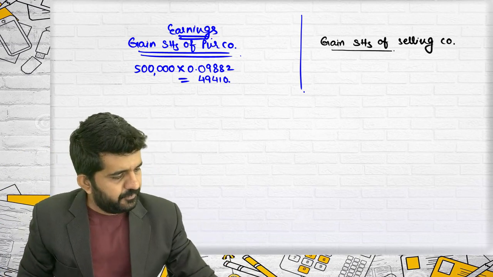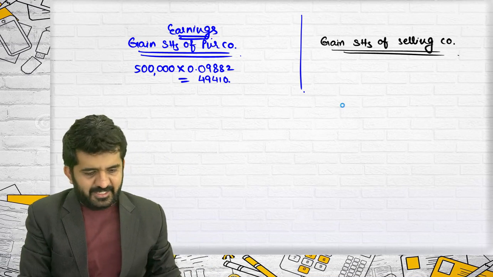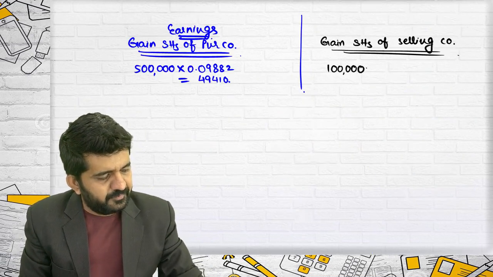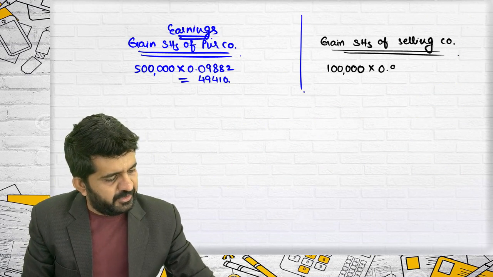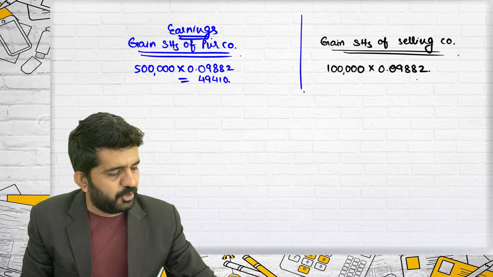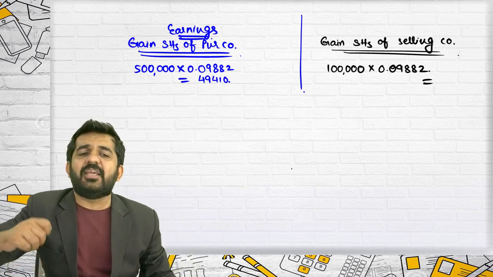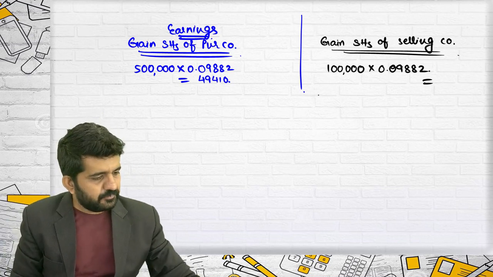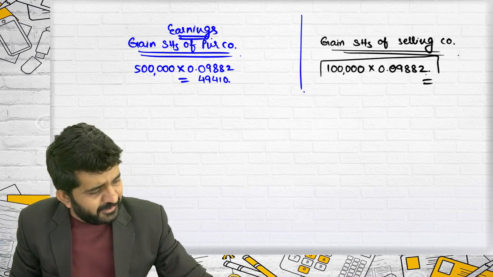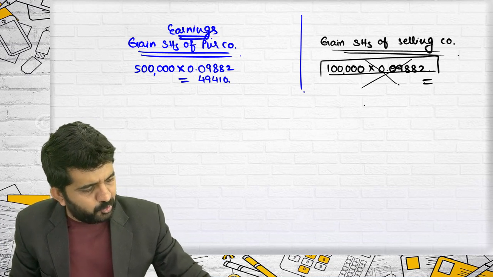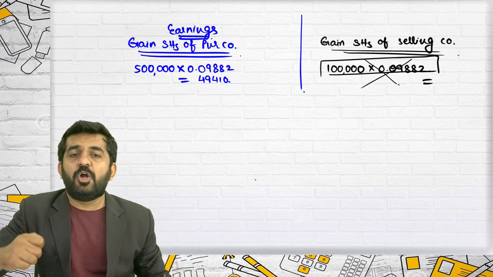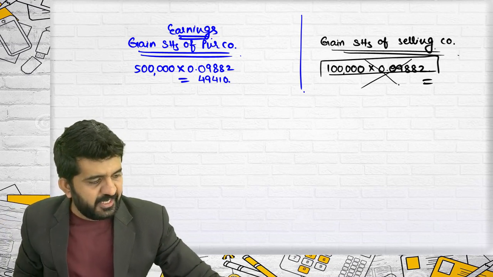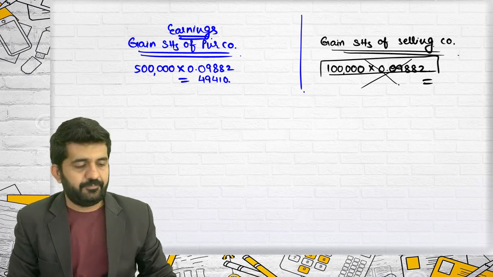Believe me, it will not be this. How many number of shares are there? 1 lakh. Multiplied by 0.09882. I don't want exactly what the answer will be. I want this. Whether this is correct or not, I have told you no. I want the answer of why. Any student can give me the answer. Why can this not be the gain of shareholders of selling company?